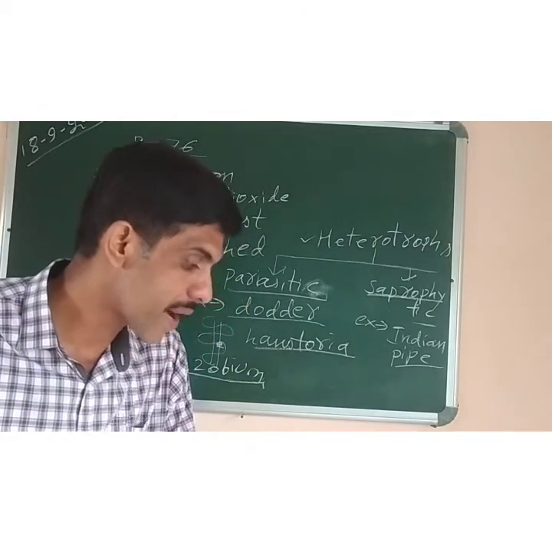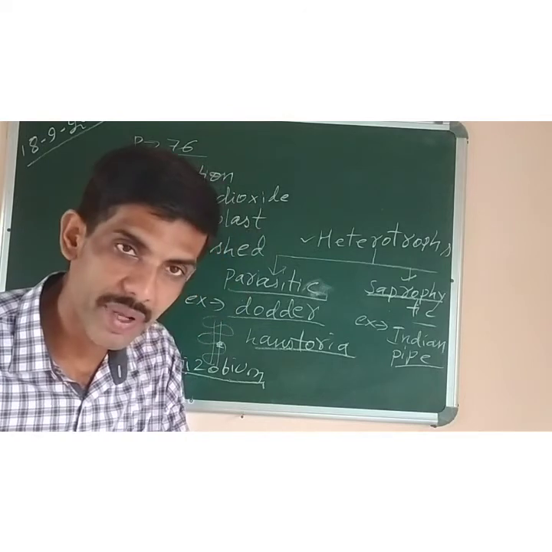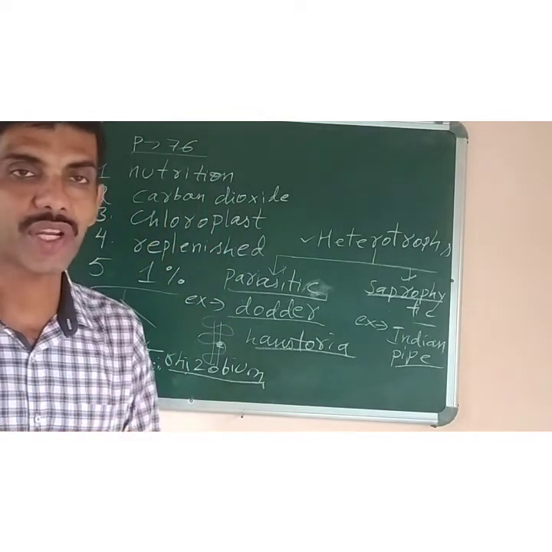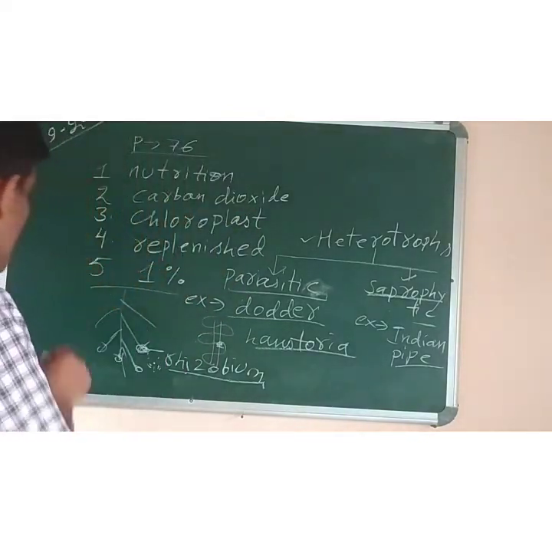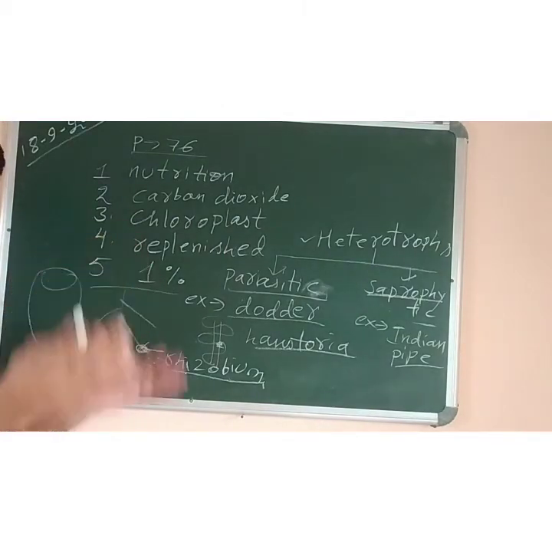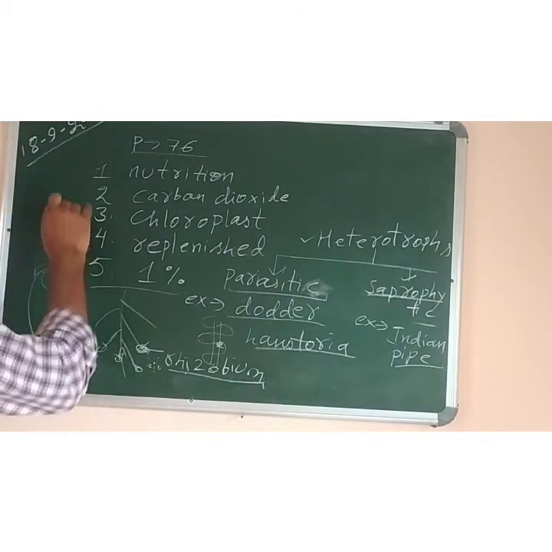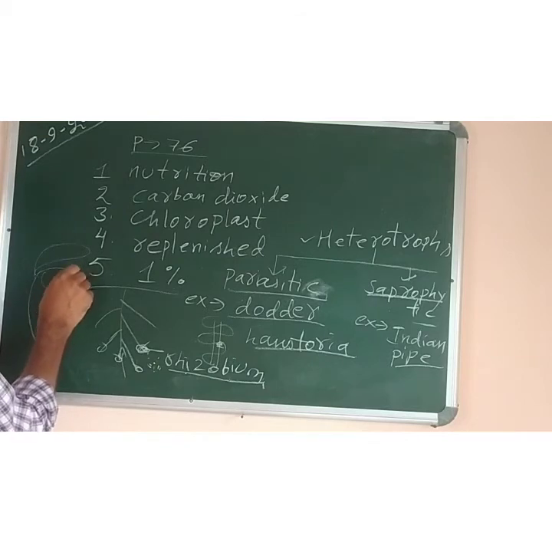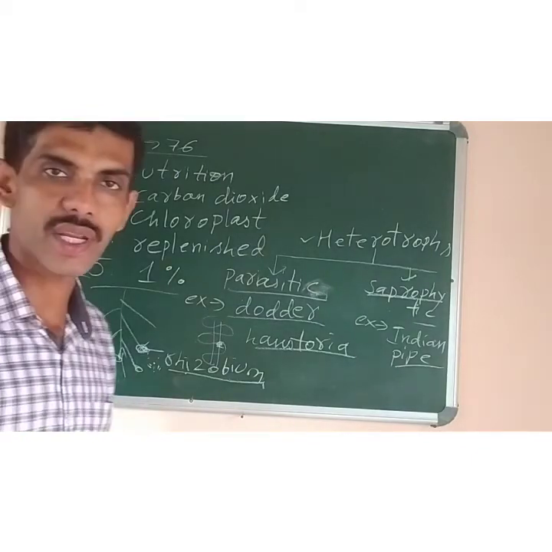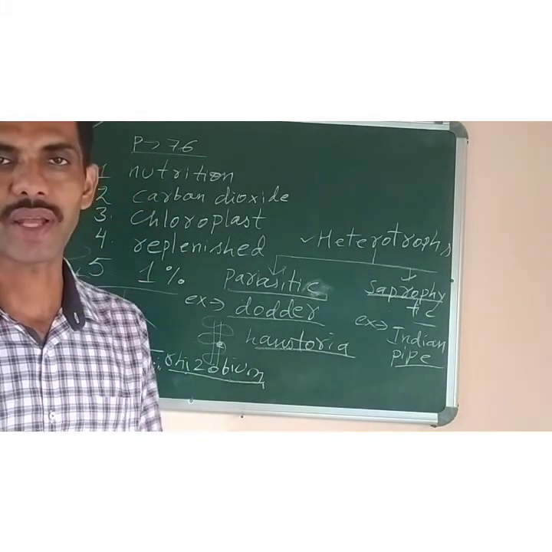In order to satisfy their nitrogen demand, they start to trap the insects by different methods, in which there is modification in their leaves, like pitcher plant, in which the leaf develops into a pitcher-like structure. In the pitcher the water is stored, and the tip of the leaf acts like a lid. Whenever an insect sits here, this pitcher will close and the insect will get inside. Here we have the digestive juices which are secreted. So the insect will be killed and it will be digested and absorbed by the plant.